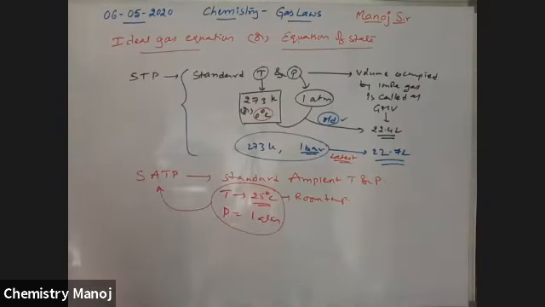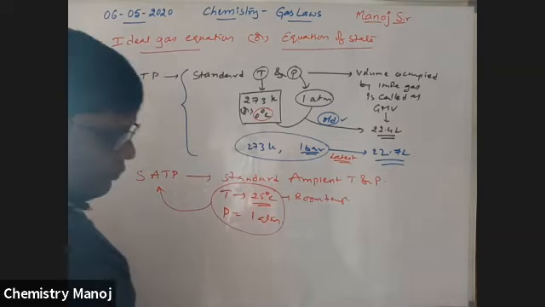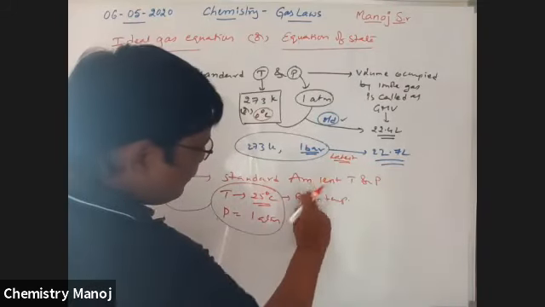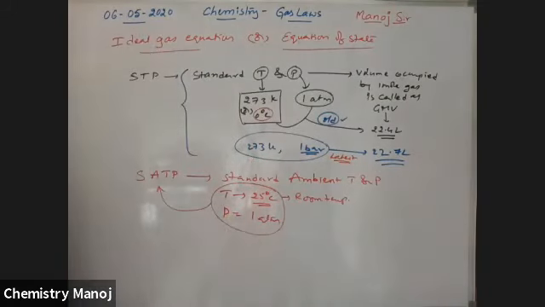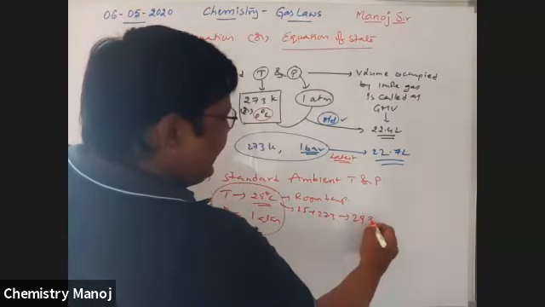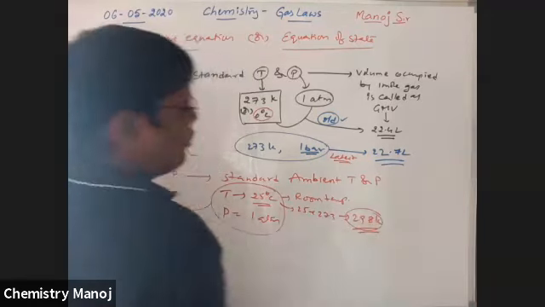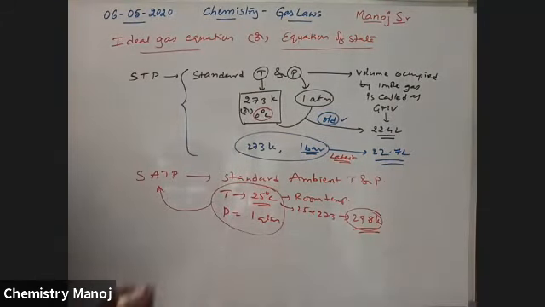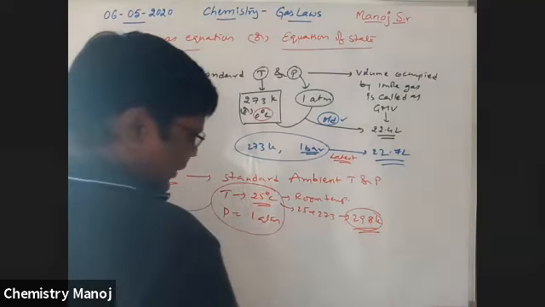These are called ambient temperature and pressure values. The temperature value is fixed to 25 degrees centigrade, nothing but 25 plus 273, which is equal to 298 Kelvin. No doubt we must use the Kelvin scale value, that is 298 Kelvin, and the pressure is 1 atmosphere. That particular condition is called standard ambient temperature and pressure. There is another one, which is NTP.